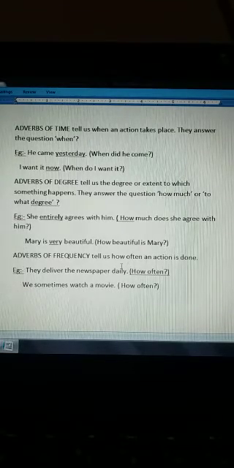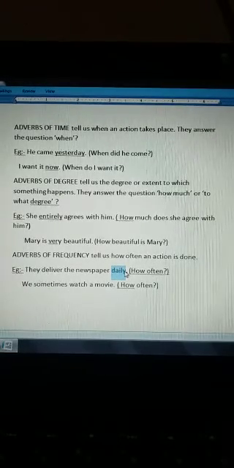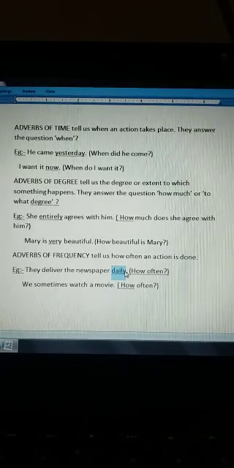How often? Like they deliver the newspaper daily. So how often do they deliver the newspaper? Daily. So here daily is used as an adverb. So this is adverb of frequency. Daily is adverb of frequency.